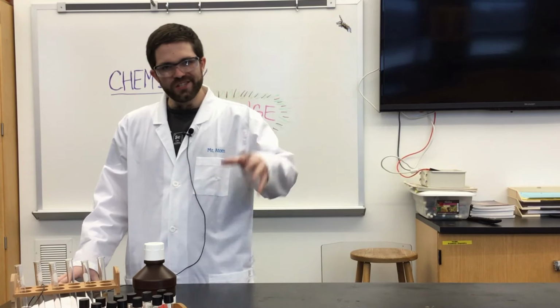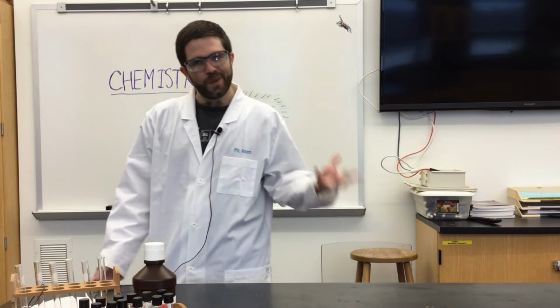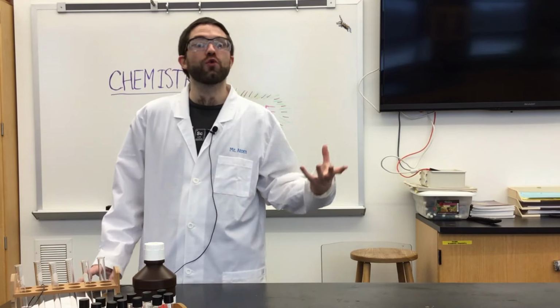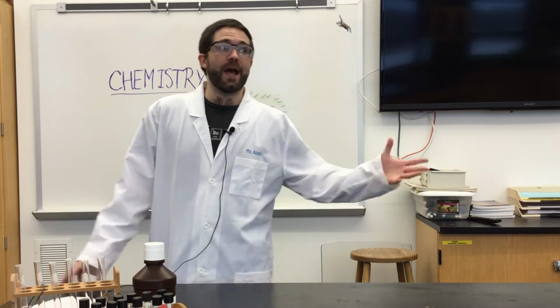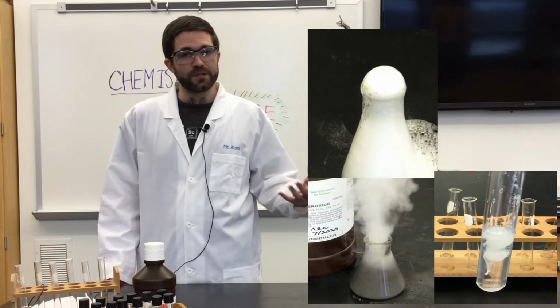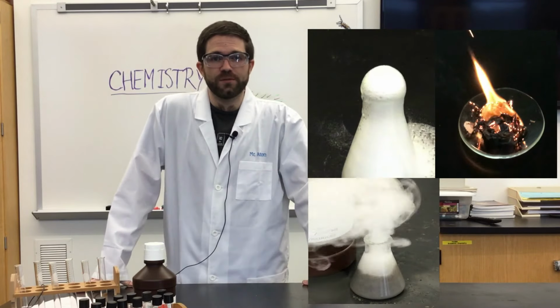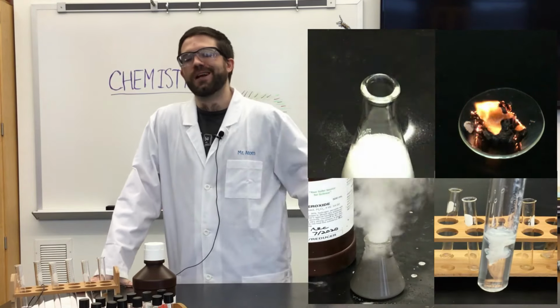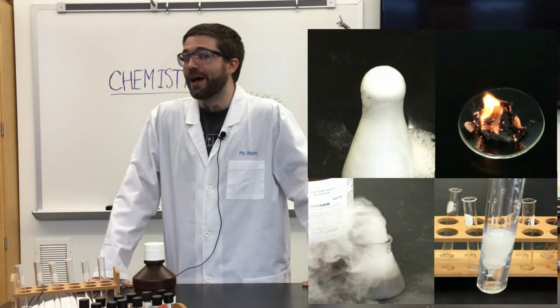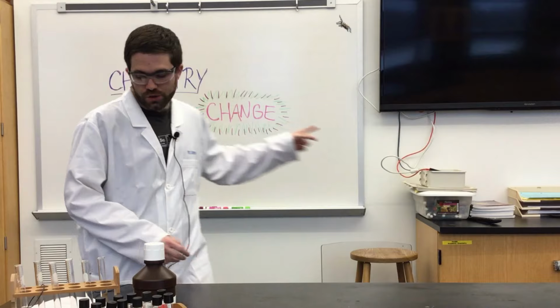Okay, so we just saw a bunch of different kinds of changes. It was pretty obvious that there was something new created there. Maybe there was a gas or bubbles or a precipitate forming. Maybe there was an unexpected color change, or there was a lot of heat and light produced. All of those are pretty good signs that we have evidence of a chemical reaction, and if it's a chemical reaction, then it's a chemical change.